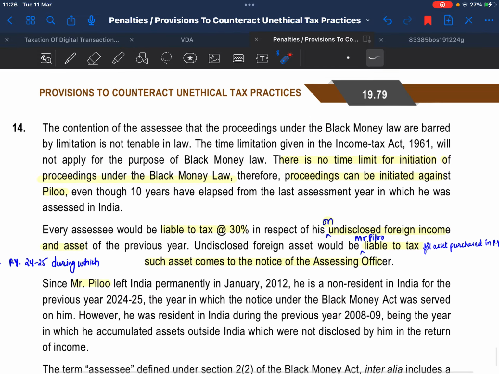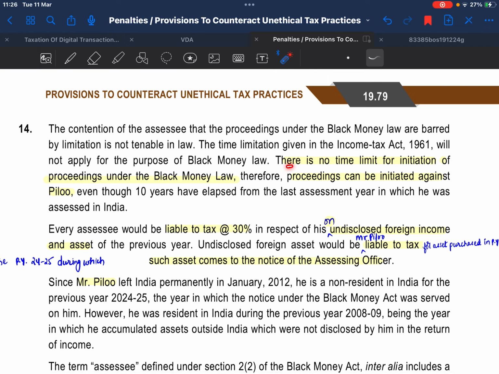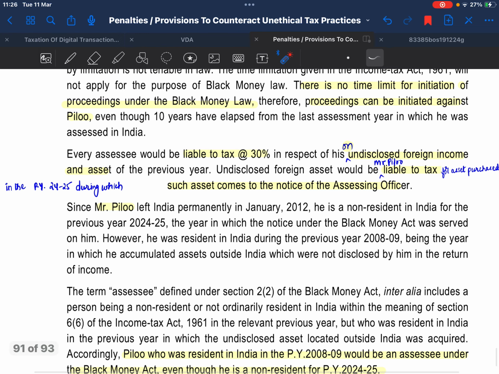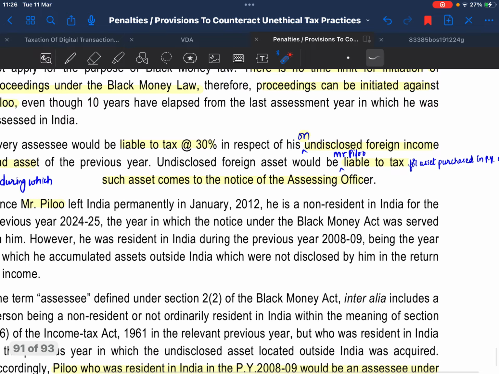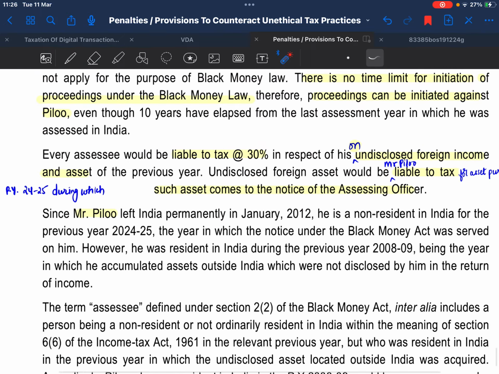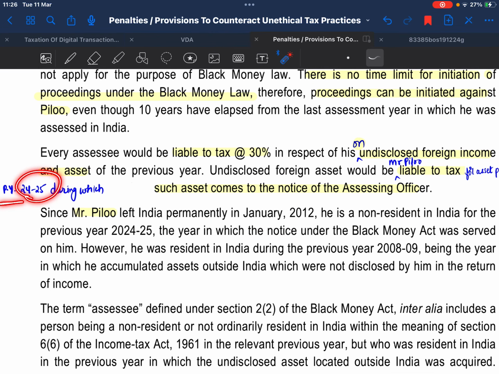Answer to question 14. There is no time limit for initiation of proceedings under the black money law. Proceedings can be initiated against Pilo. He is liable to tax at 30% on undisclosed foreign income and asset. Mr. Pilo is liable to tax for the asset purchased in the previous year 2008-9, during the previous year 24-25, during which such asset comes to the notice of the AO.